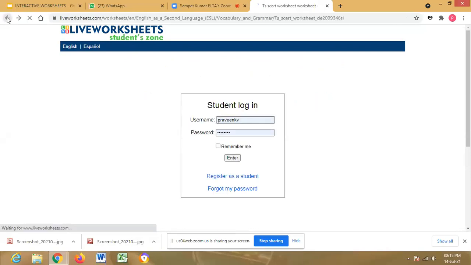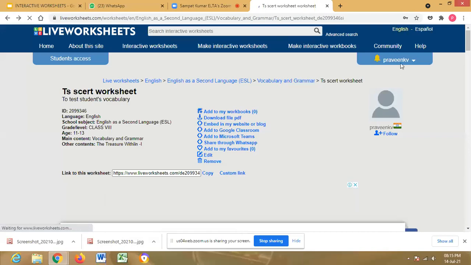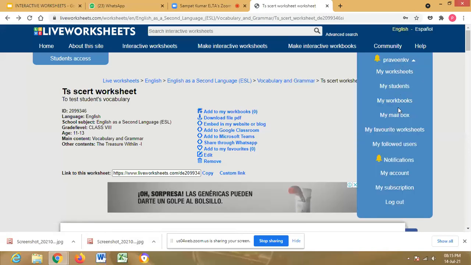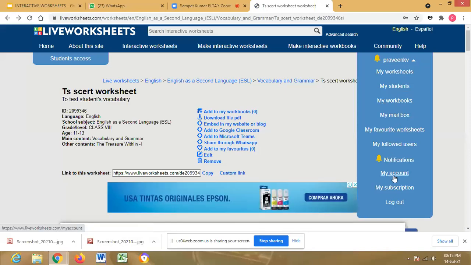Sir, if we create a group code and share it on our WhatsApp, students can join with that, no? Just by clicking, sir. Yes, our children can join, sir, if we create a group code.